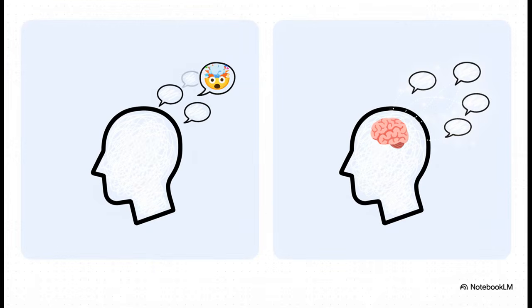And this slide just lays it out perfectly. On the left, you've got your standard AI, where every single prompt is a brand new, isolated request. That's the amnesia problem. But on the right, that's the future. That's Cognee AI. It has a persistent memory that not only remembers, but understands and connects information across every conversation.